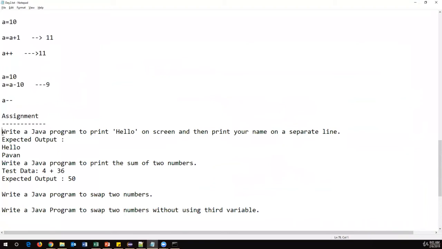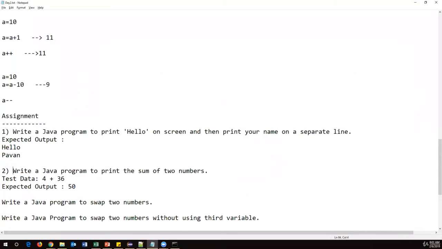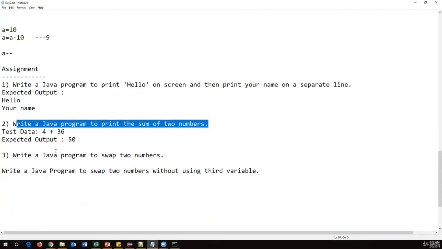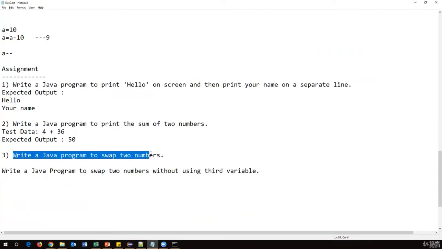So this is the first program, and this is your second program, and this is your third program. The first one is very simple, just print some output, and here you print your name. Then write a Java program to print the sum of two numbers: take the two numbers and print the sum. And write a Java program to swap two numbers.